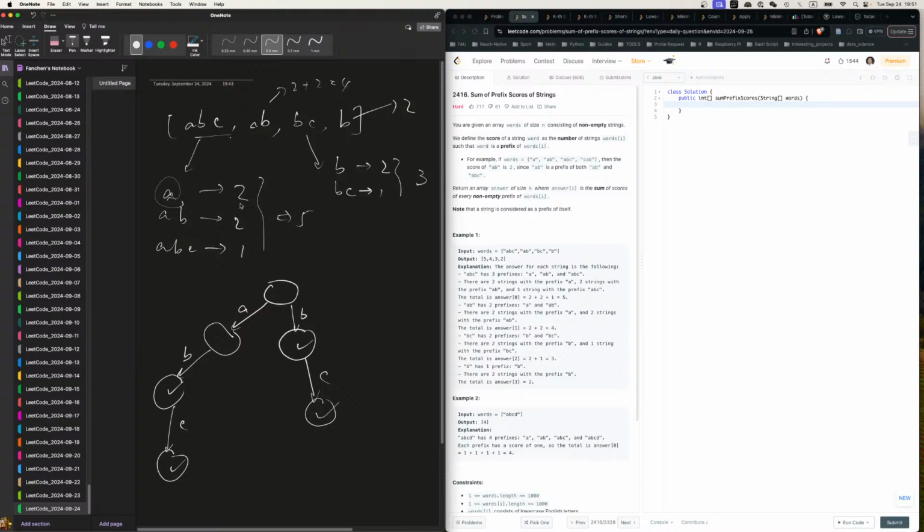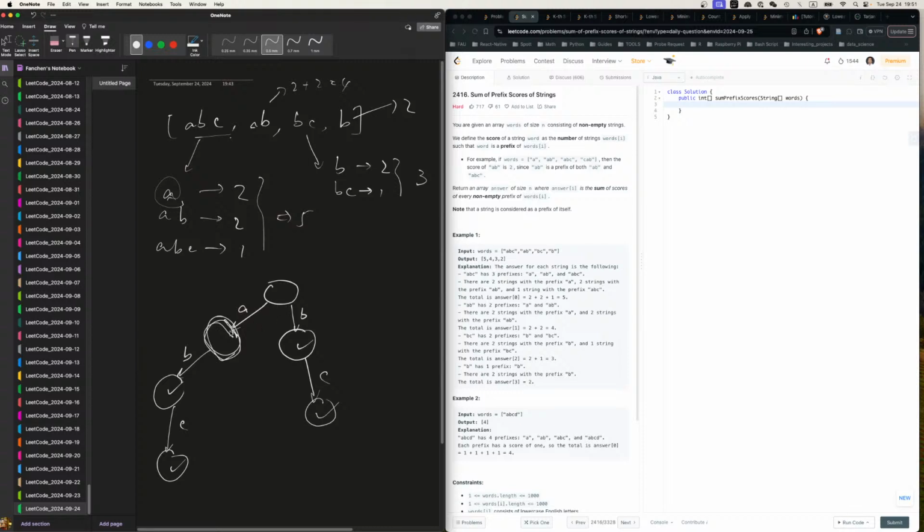After we build this, now we start for every single one, right? So we will count for ABC, we do A, right? We need to count how many words start from A, basically. So we go to A, but we don't know how many start with A. So we need to put a counter when you build a trie.